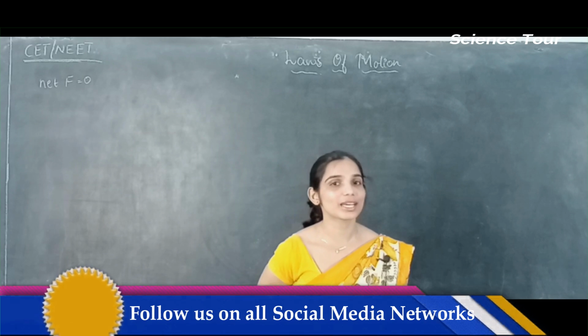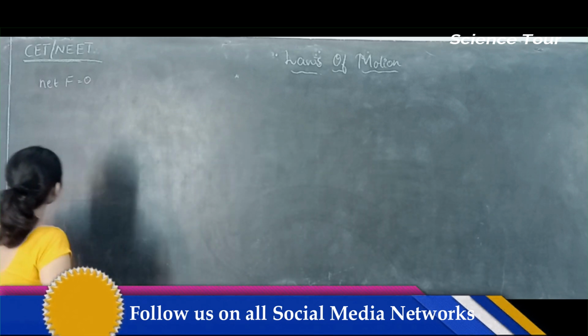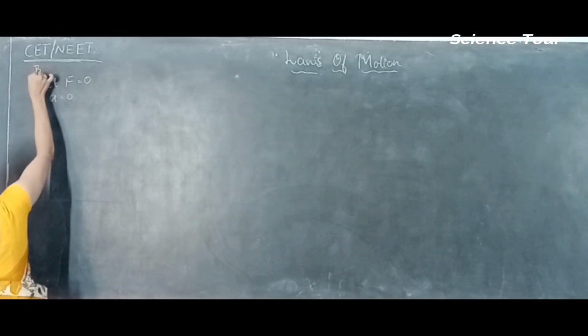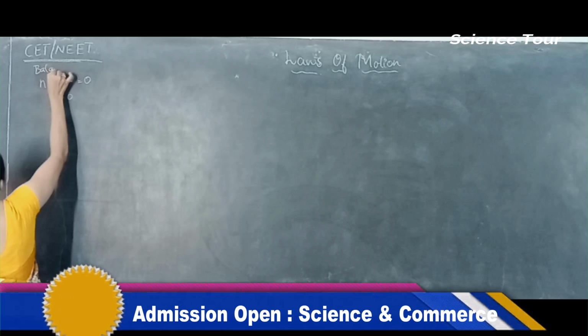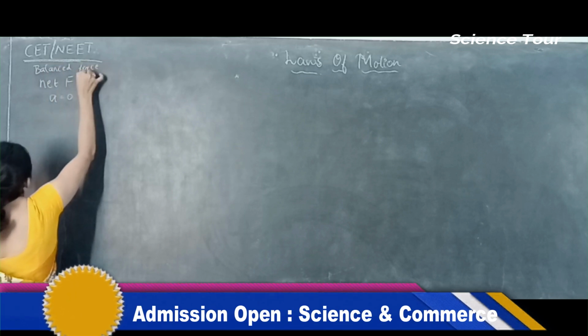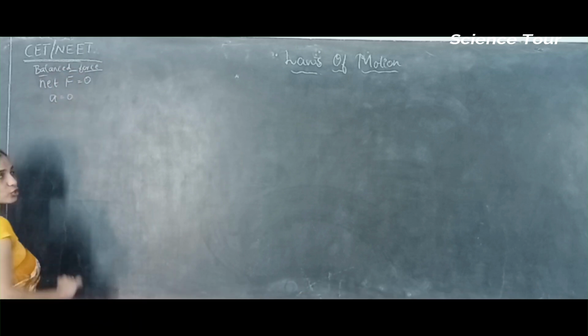So when the body is under balanced condition, what will be its acceleration? Acceleration of the body is 0. So when the body is acted upon by balanced force, net force should be equal to 0, acceleration should be equal to 0.